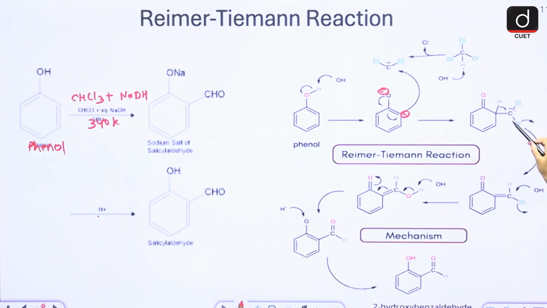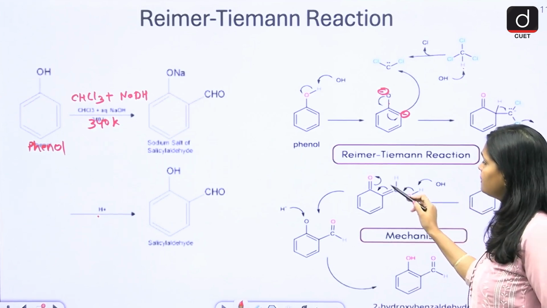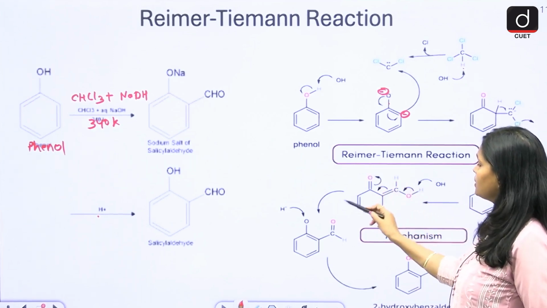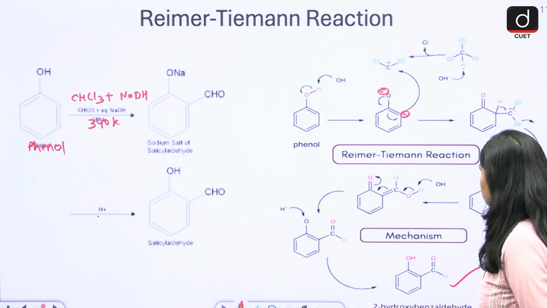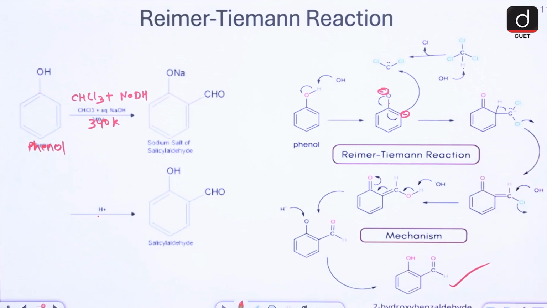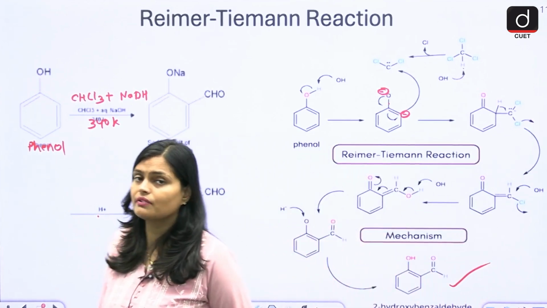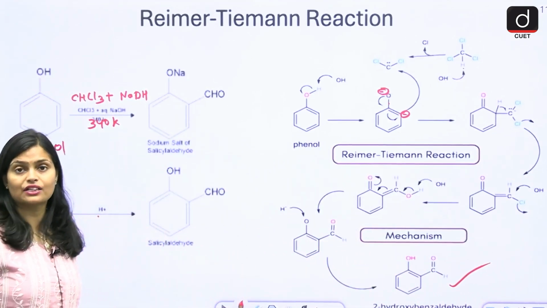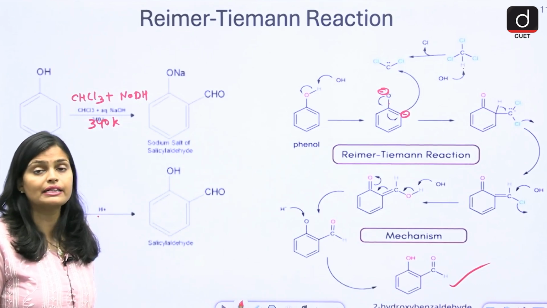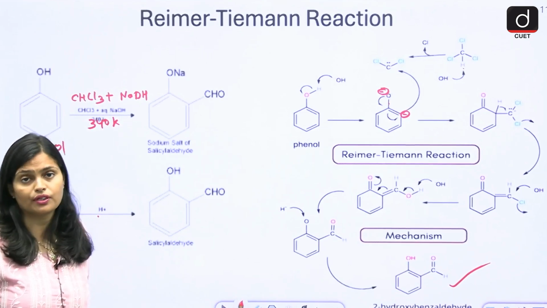Then one more Cl goes out and the OH comes here. Again there is the resonating structure and electron transfer, and ultimately you get hydroxybenzaldehyde. Sometimes they will ask you the mechanism, sometimes they will ask you about the reaction directly, the product. So Reimer-Tiemann is again going to be very important.